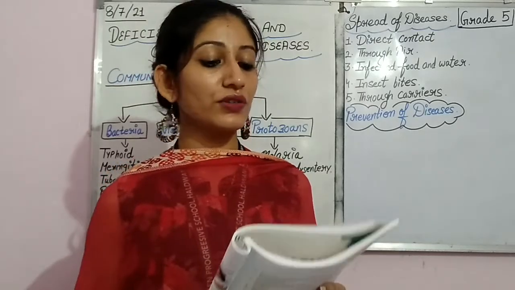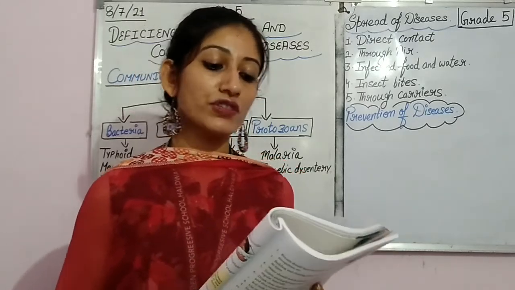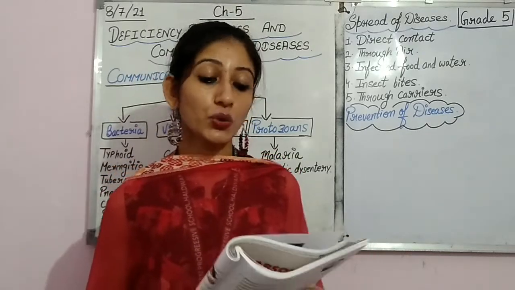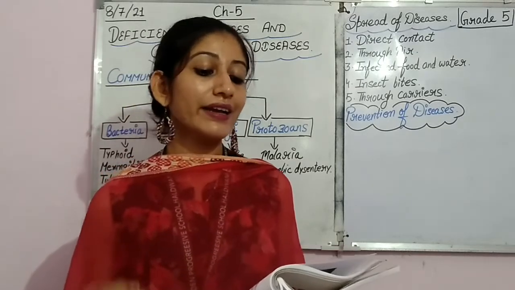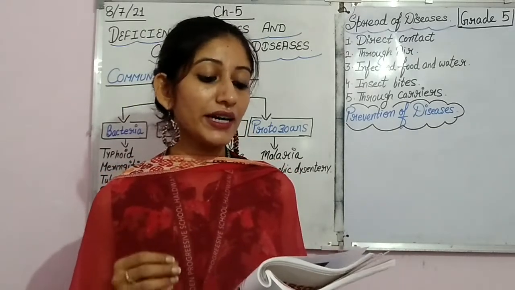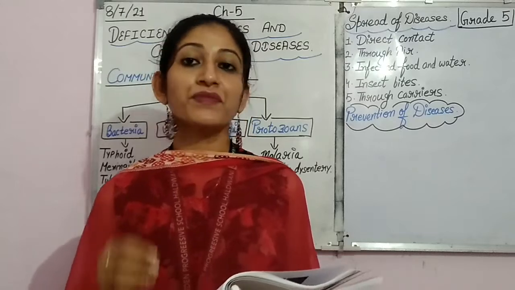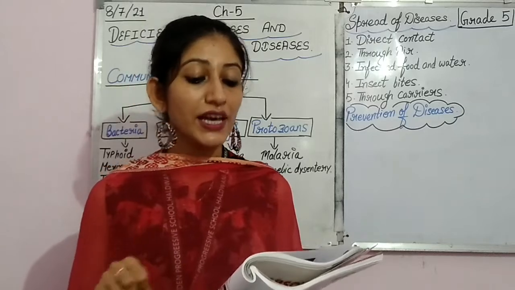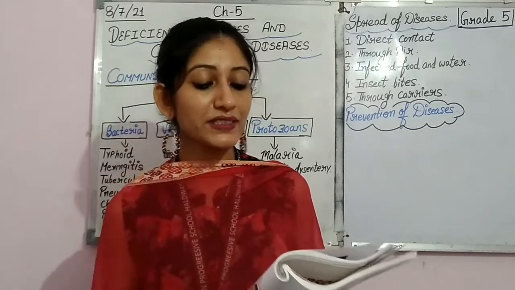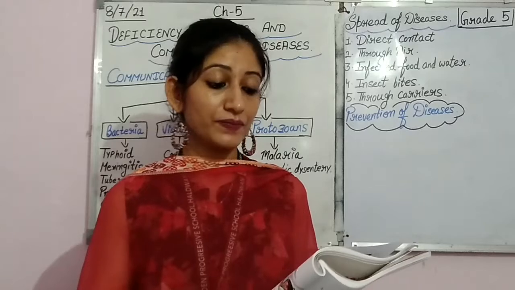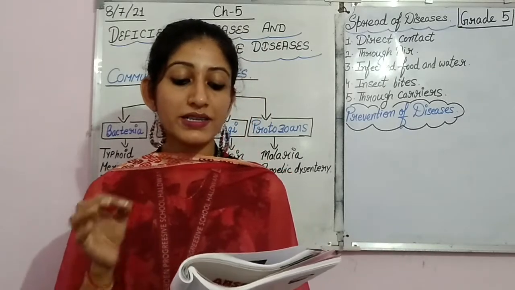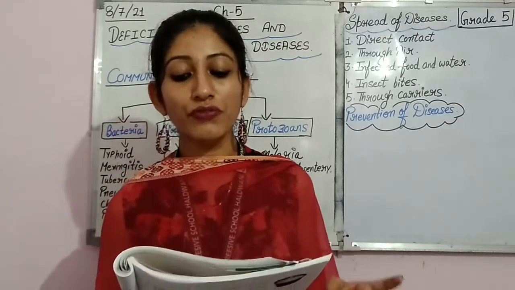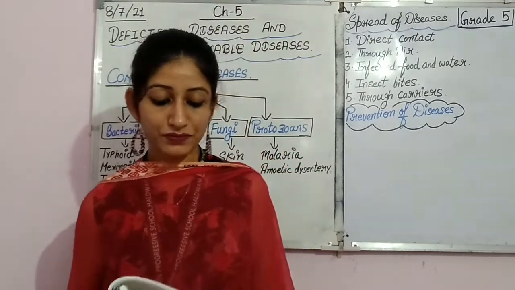Similarly, through insect bites the same thing happens. Some insects like mosquitoes, fleas, bugs and sand flies spread communicable diseases through their bites. When these insects bite a sick person, they suck the blood containing germs of the disease. These germs are passed on to a healthy person when the insect bites some other person, right? The common diseases spread by insect bites are malaria, plague, dengue fever, sleeping sickness, etc.